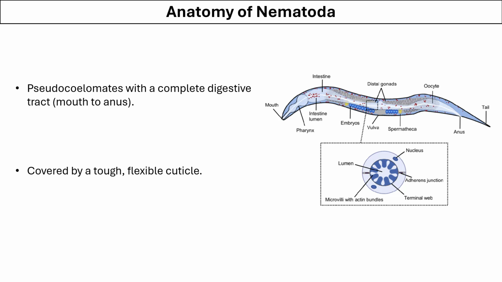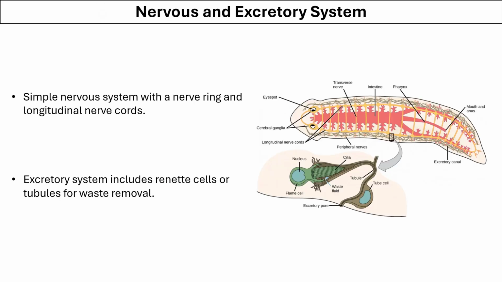These worms are pseudocoelomates, that means they have false body cavities and they have a complete digestive tract starting from the mouth to the anus. They have a tough covering around them made up of cuticle for protection and flexibility. They have a very simple nervous system with a nerve ring and longitudinal nerve cords that you can see here and here.